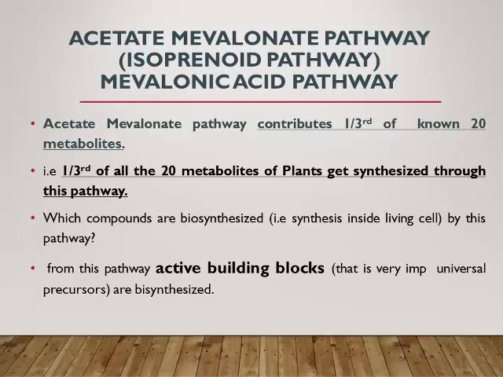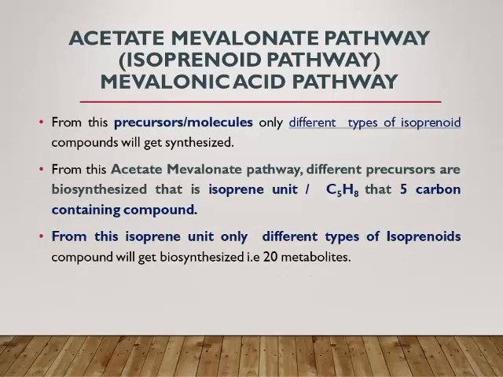Which compounds are biosynthesized through this pathway in the plant cell? From this pathway, mainly active building blocks, which are very important universal precursors, are biosynthesized. From these precursors or molecules, different types of isoprenoid compounds get synthesized.